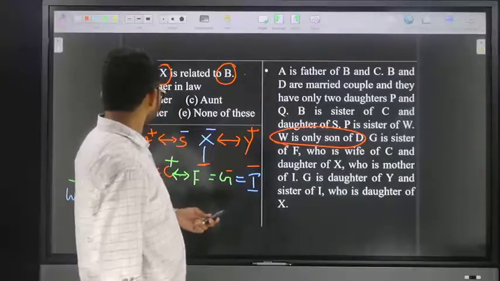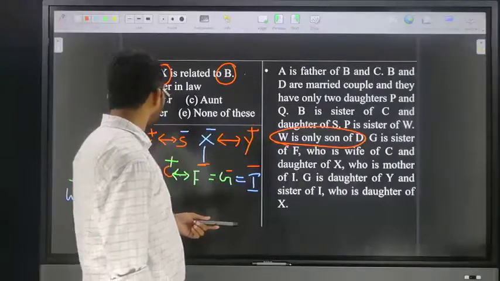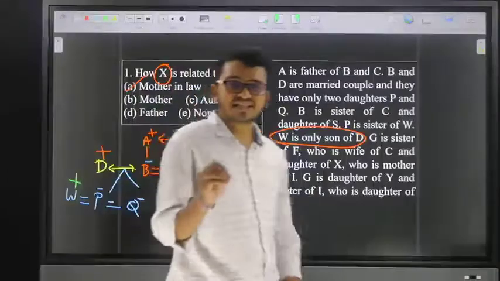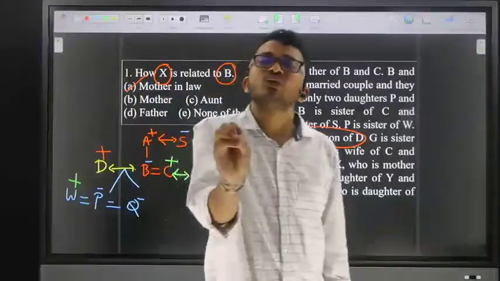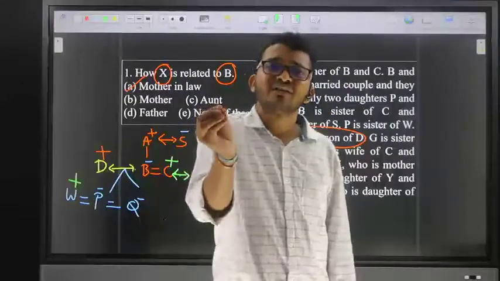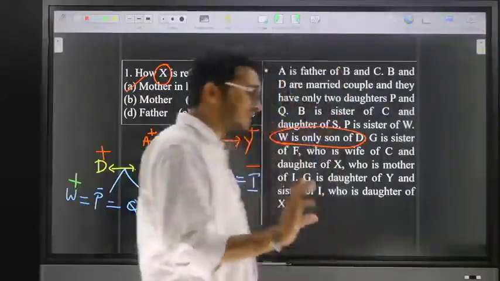Friends, suppose you check here, if you are going to take how D is related to Y. Remember, in general they will never give long relations. If they give a long relation, then you have to interlink, and then interlink.